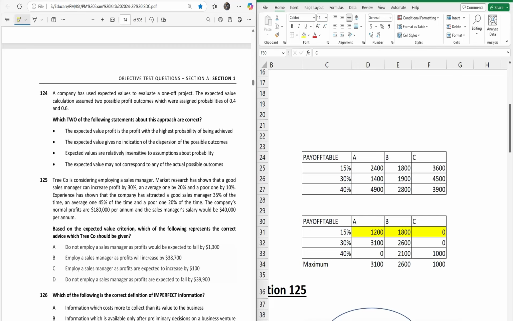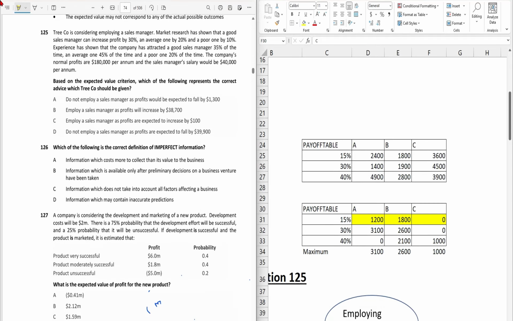Then we have: expected value is relatively insensitive to the assumption about the probability. So it's incorrect. Expected value is directly affected by the assigned probabilities. So a change in probability will lead to a change in the expected value. And the last one: expected value may not correspond to any of the actual possible outcomes. Yes, it's only a theoretical average, so it is not a real possible outcome, right? So your second and the fourth ones are correct.